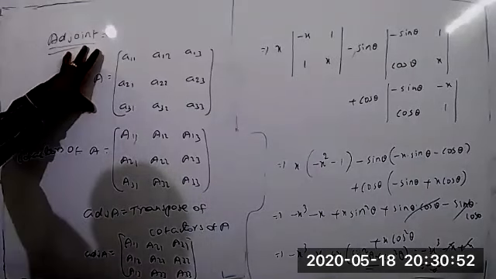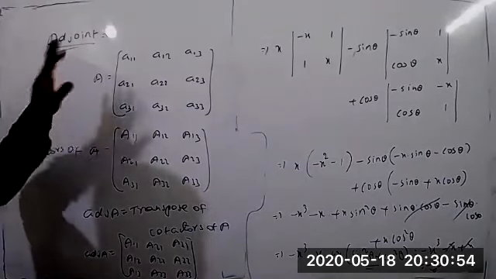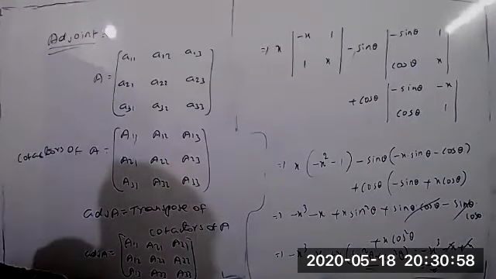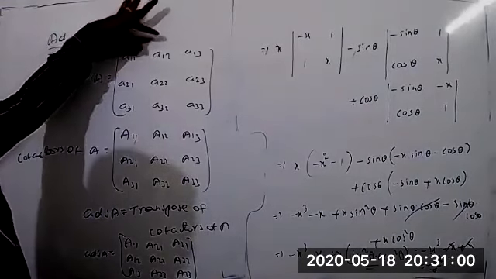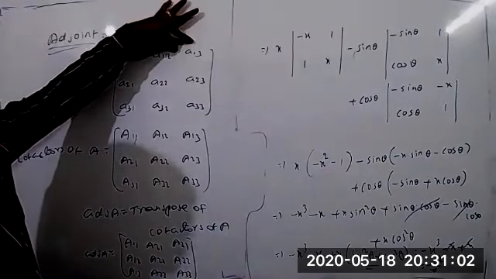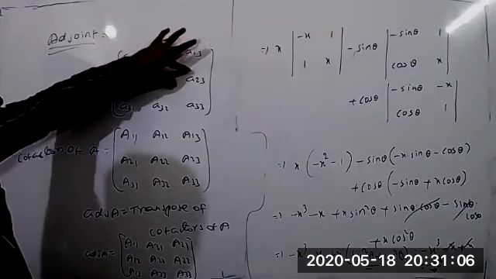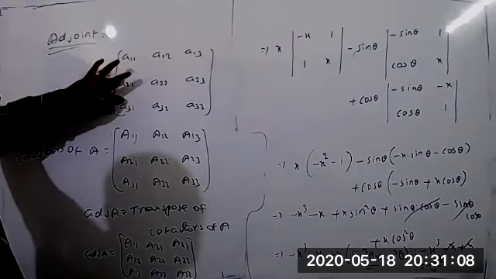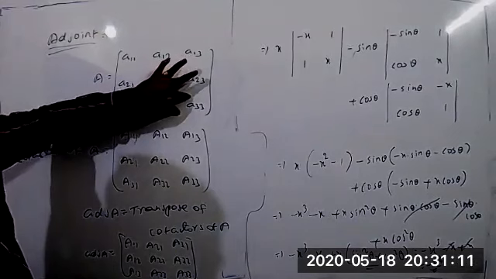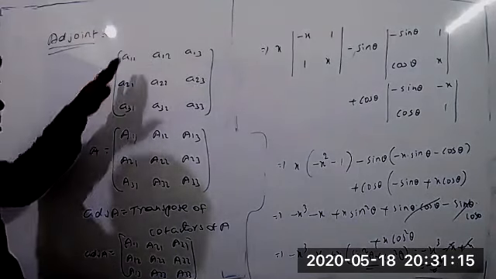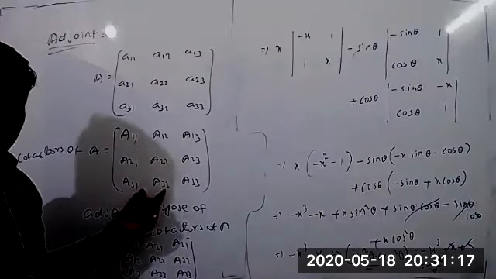This is the given matrix. First we find the cofactor of each and every element: the cofactors of A11, A12, A13, A21, A22, A23, A31, A32, A33.